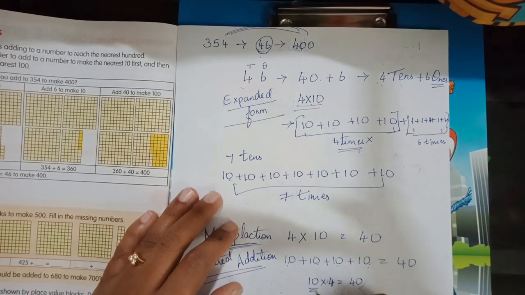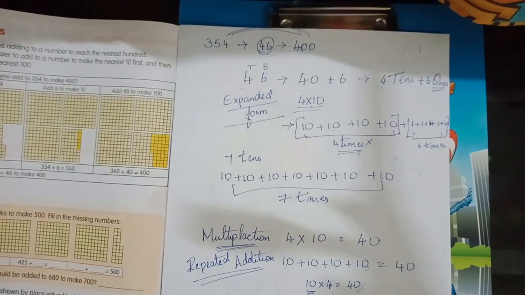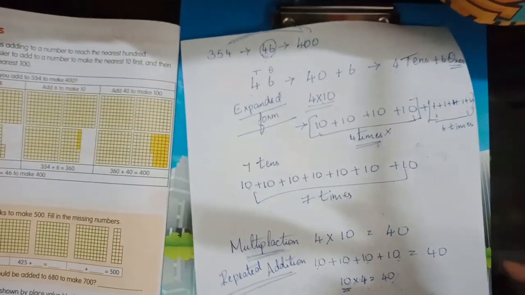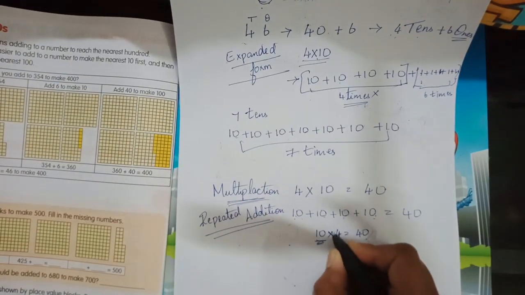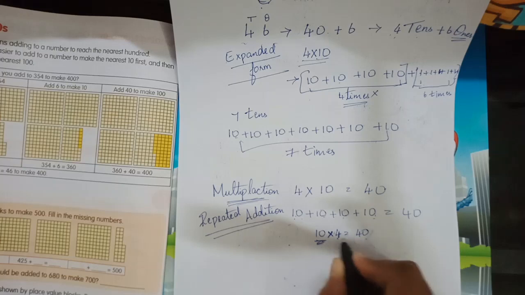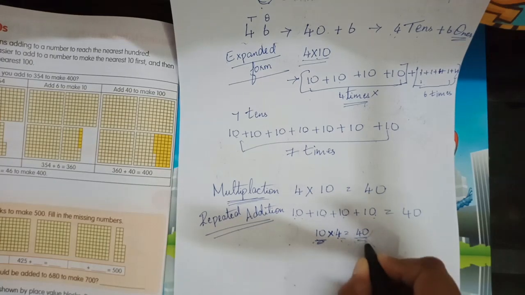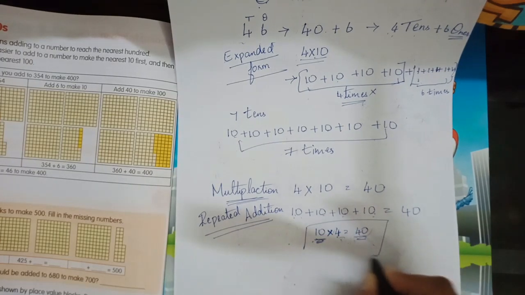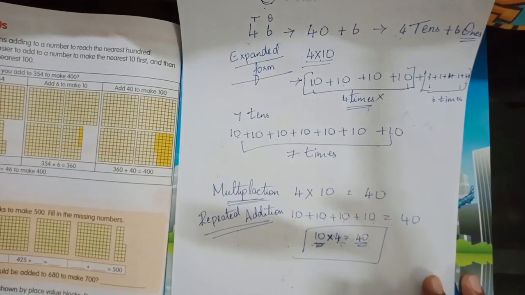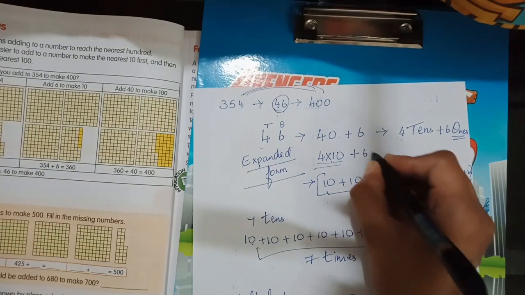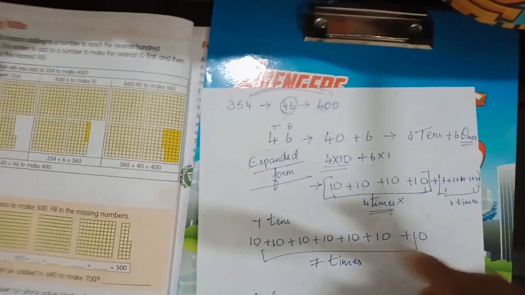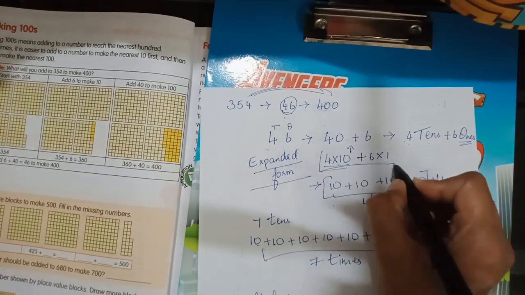The number you are adding repeatedly, multiplied by how many times you add it, gives the answer. That is multiplication. So 4 tens and 6 ones means 40 plus 6, with 6 into 1.